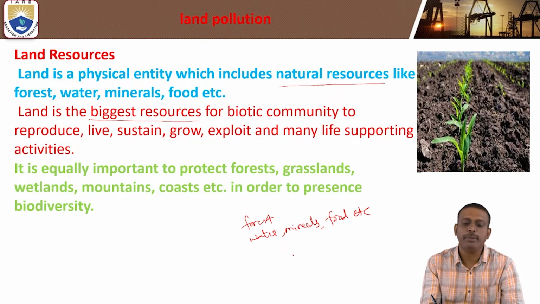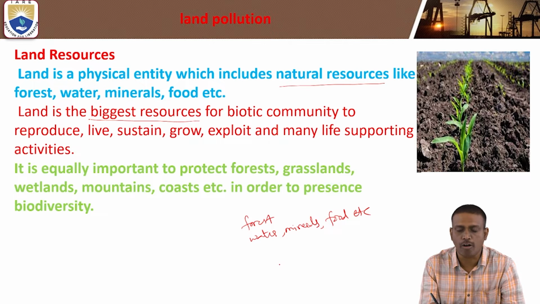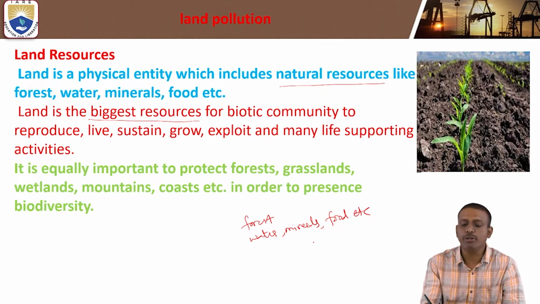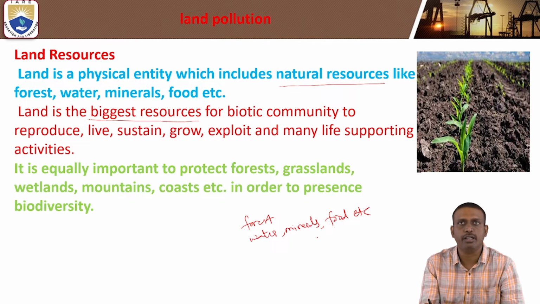Land is the biggest resource for the biotic community. Biotic is nothing but the living component, to reproduce, to live, to sustain, to grow, exploit, and carry out many life supporting activities.